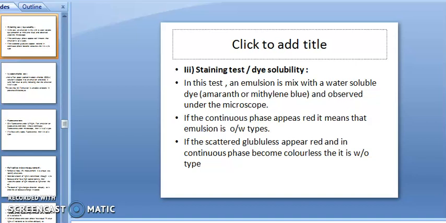If the percentage of water is less and the percentage of oil is high, then the continuous phase is oil, and it cannot absorb your water soluble dye. That's why it looks like a spot-like structure, and according to that you analyze the spot-like structure as a WO type emulsion. If the continuous phase looks red, it means that it is an OW type of emulsion.